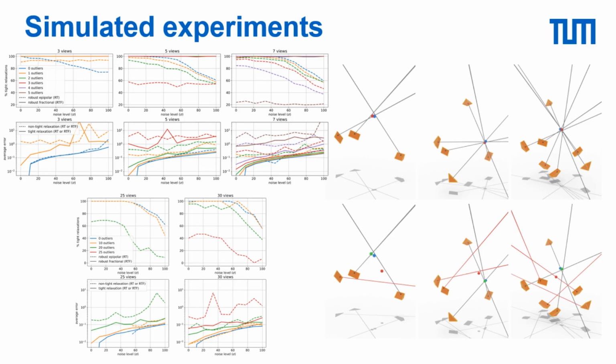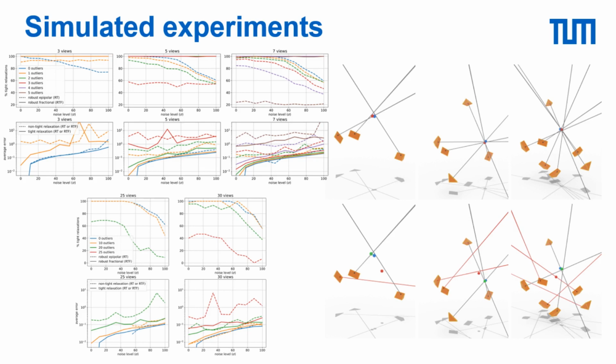To test our methods, we simulate triangulation problems by placing camera views uniformly at random on a sphere of radius 2, with the ground truth point close to the origin. We run the experiments for 3, 5, and 7 views for both methods and for 25 and 30 views for the epipolar method. We leave out the fractional method in the latter case due to the large number of constraints causing memory issues.